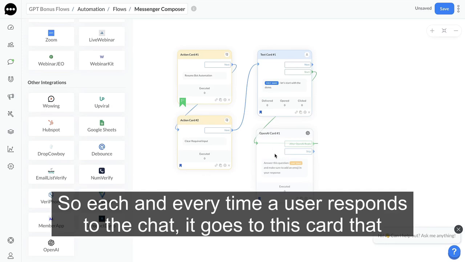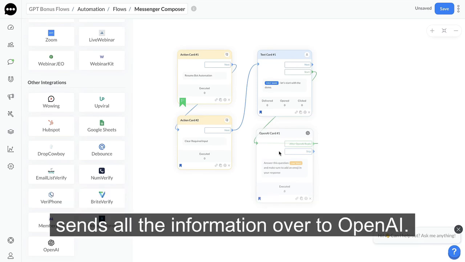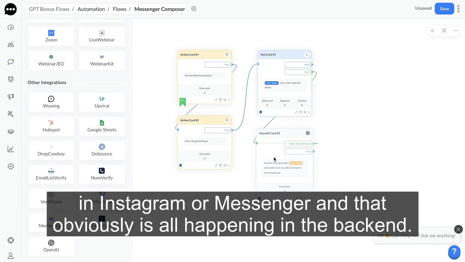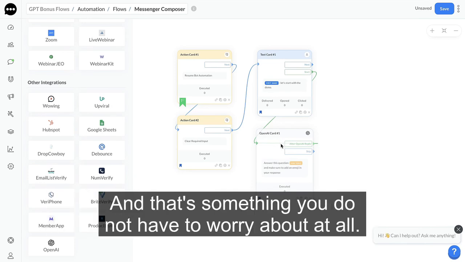So each and every time a user responds to the chat, it goes to this card that sends all the information over to OpenAI. OpenAI gives us all the information back, and we show the reply to the subscriber in Instagram or Messenger. And that obviously is all happening in the backend, and that's something you do not have to worry about at all.